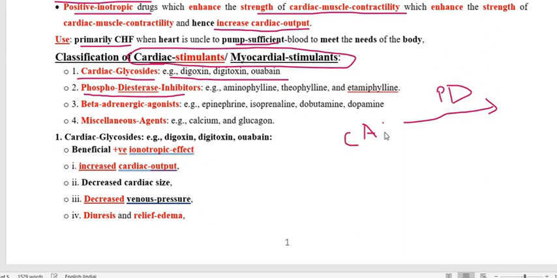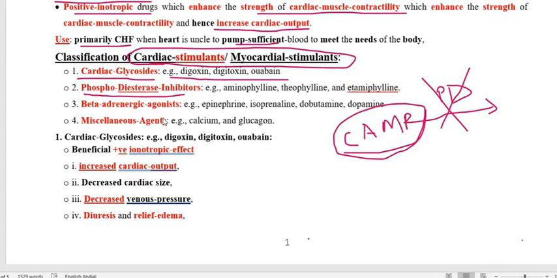So cyclic AMP is destroyed by the enzyme phosphodiesterase. Those drugs which inhibit this enzyme prevent cyclic AMP from being broken down, so the cyclic AMP function will persist for a longer time interval, and they will act as a cardiac stimulant.